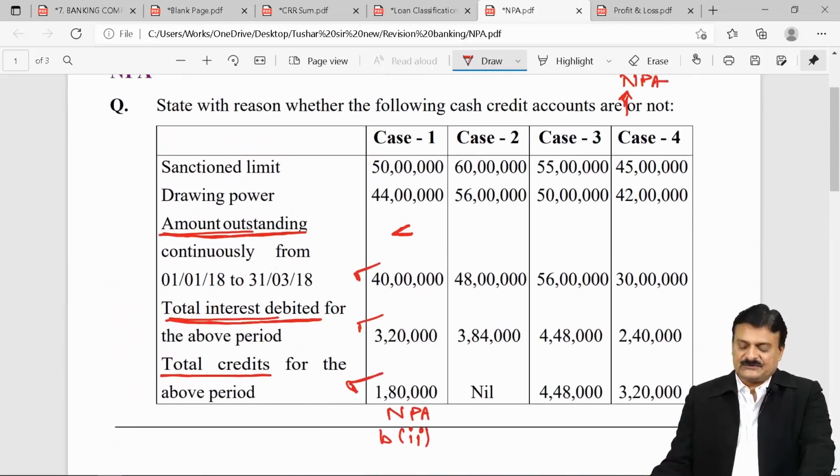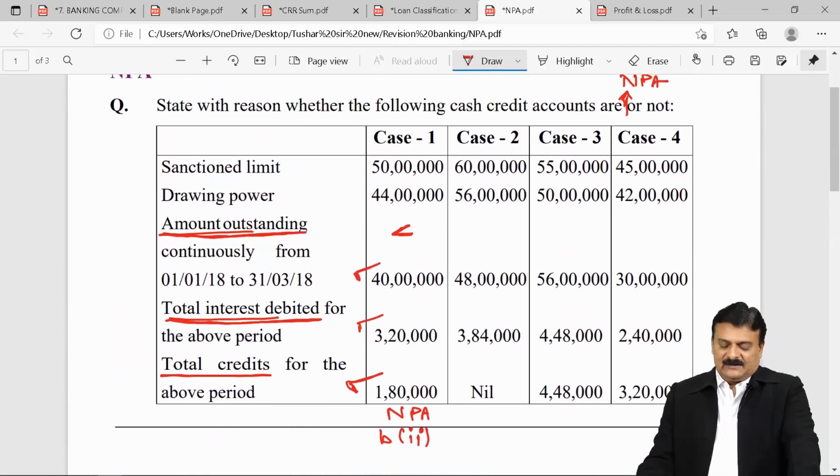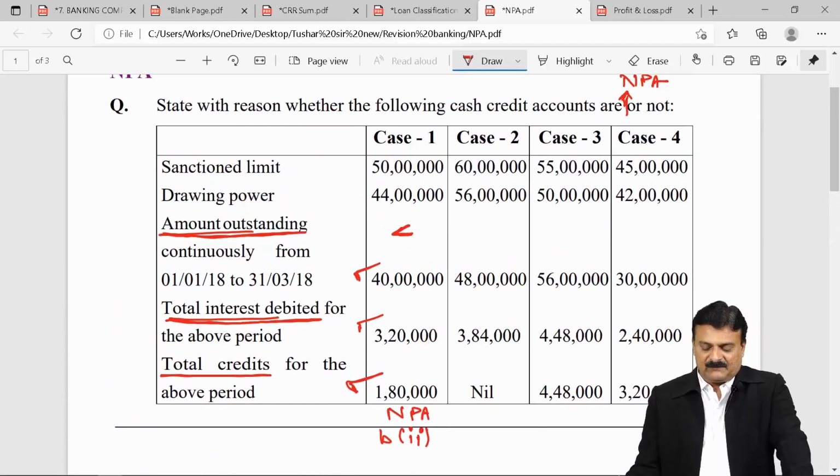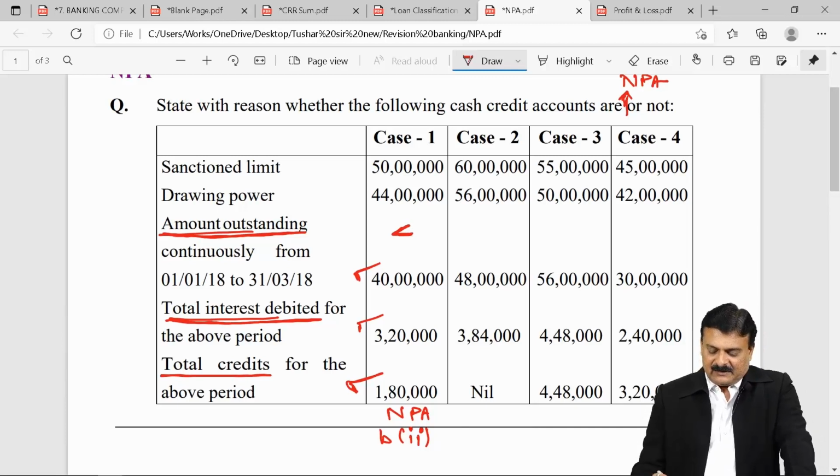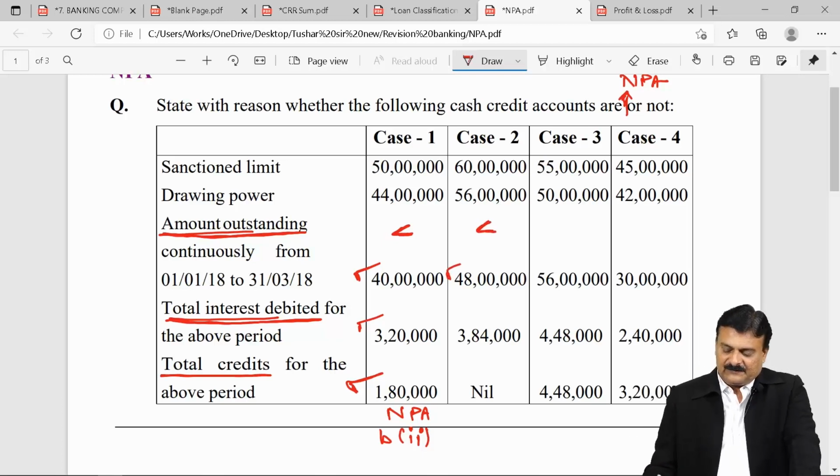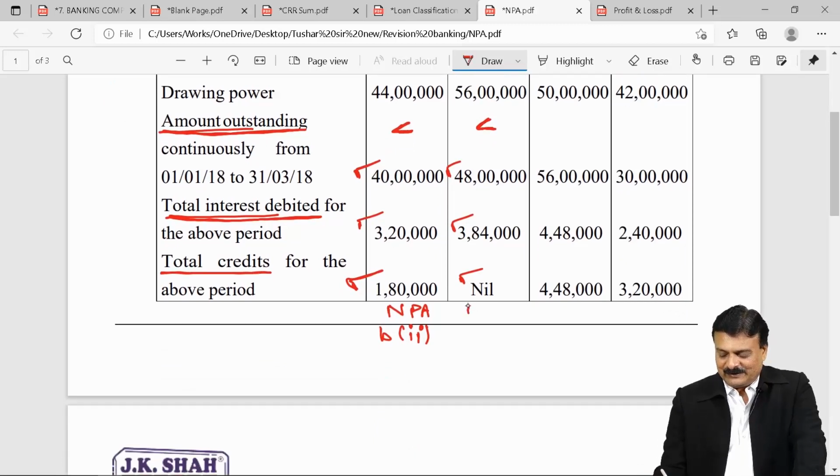Next, situation 2. Case 2. Sanction limit 60 lakh, drawing power 56 lakh. Amount outstanding is 48 lakh. It is less, so the first condition does not satisfy. Total interest debited 3,84,000, and look at that, no credit at all. No credit at all means it is NPA.